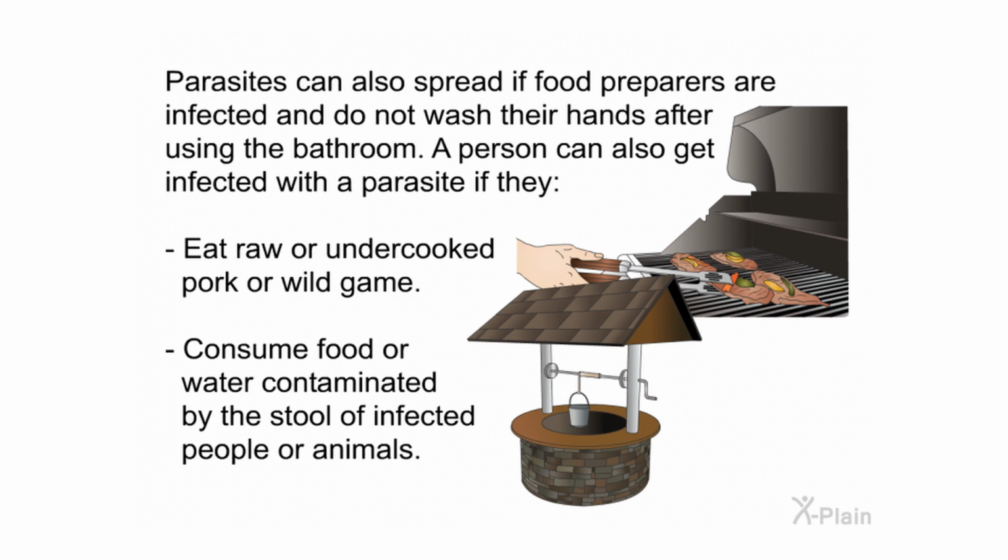Parasites can also spread if food preparers are infected and do not wash their hands after using the bathroom. A person can also get infected with a parasite if they eat raw or undercooked pork or wild game, or consume food or water contaminated by the stool of infected people or animals.